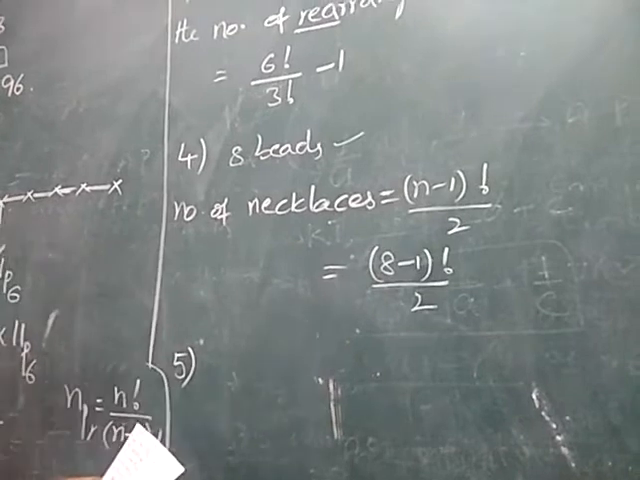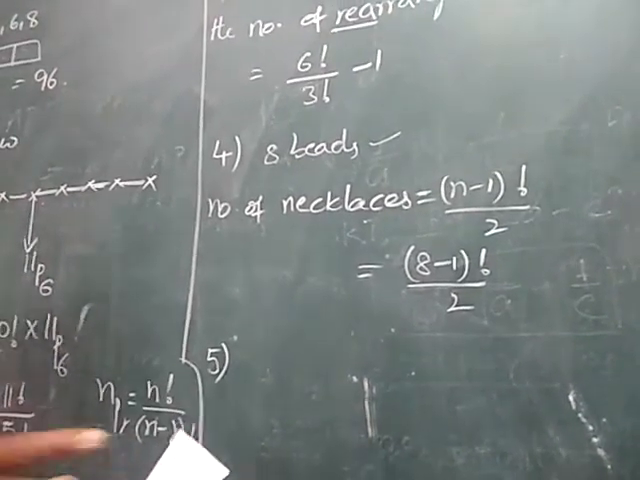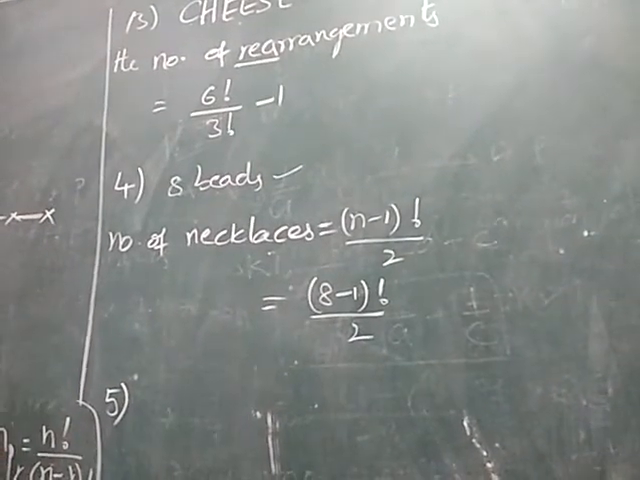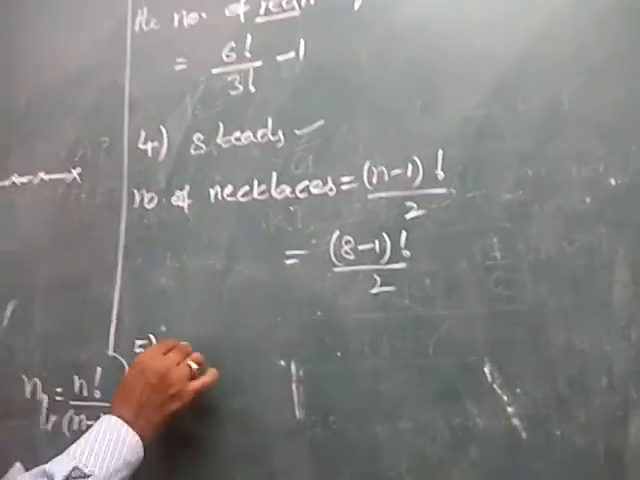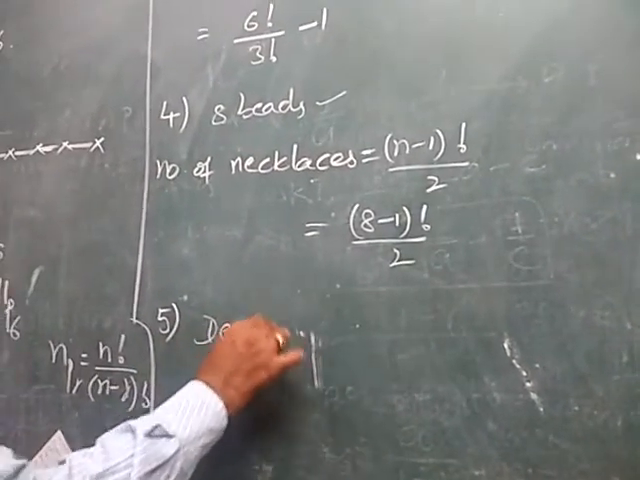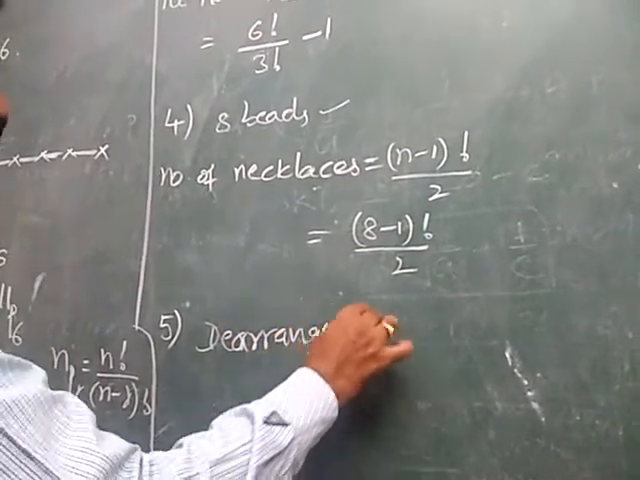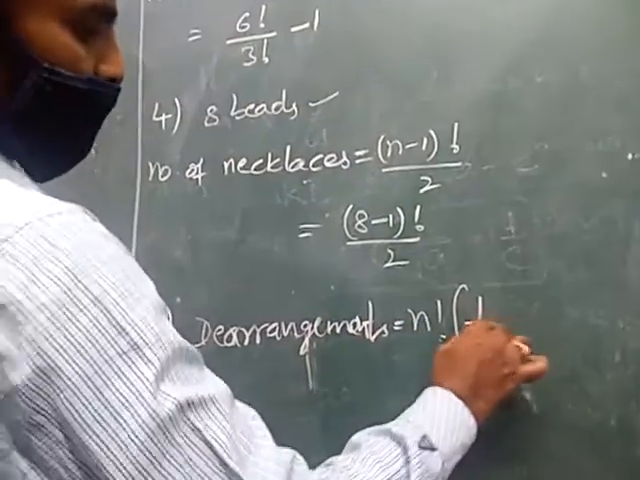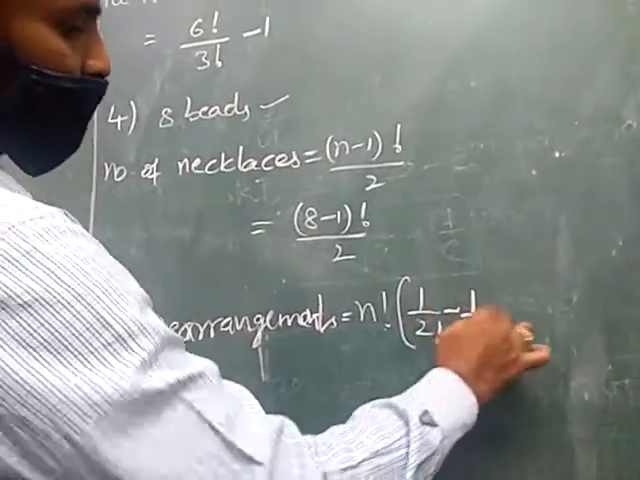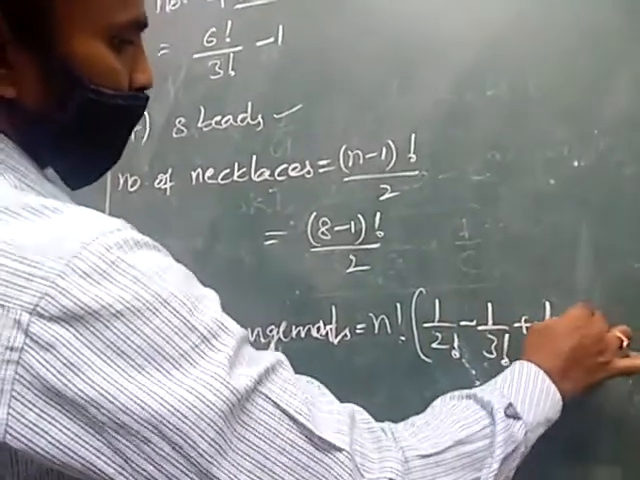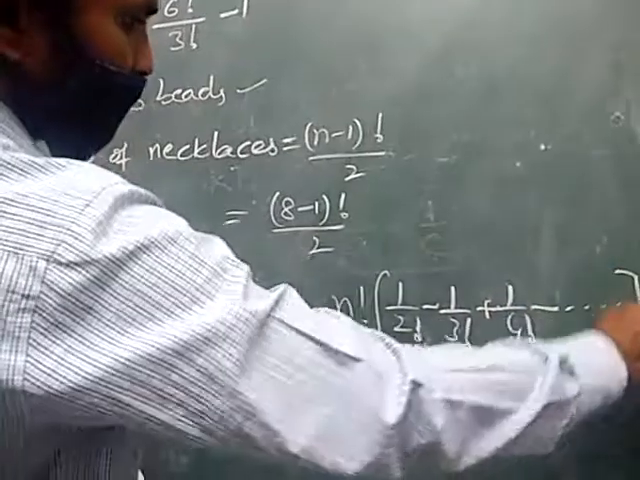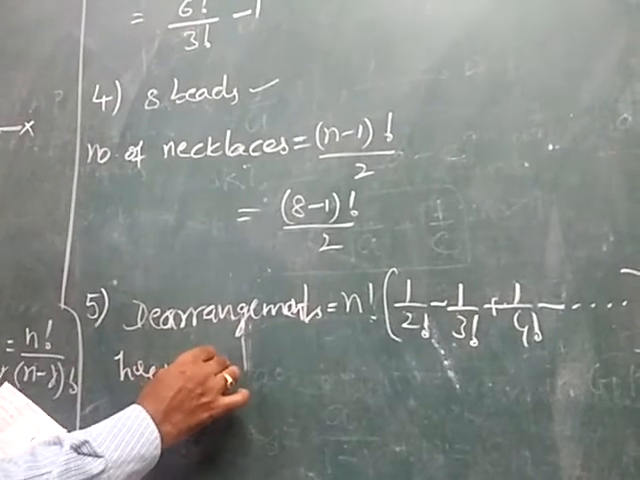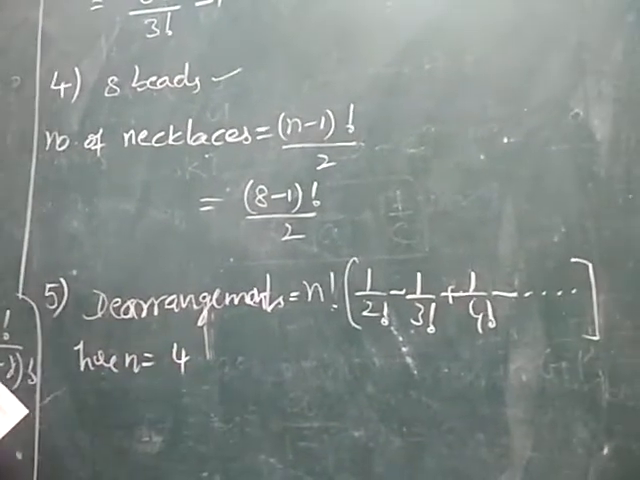What is asked here? Four letters can be put in 4 addressed envelopes so that no letter goes to the envelope meant for it. That means it is clearly a derangement. The number of derangements formula is n factorial into 1 by 2 factorial minus 1 by 3 factorial plus 1 by 4 factorial minus and so on. Here, how many letters do we have to put? 4 letters. So n equals 4.